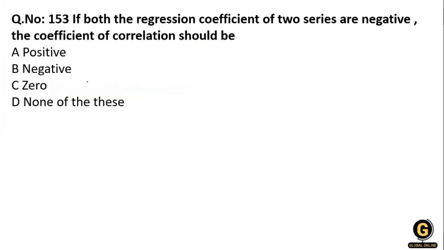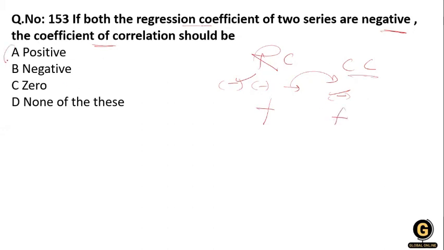Next question. If both regression coefficients of the two series are negative, the coefficient of correlation should be? If the regression coefficients have a negative sign, the coefficient of correlation follows the same sign. If the regression coefficient is negative, then the coefficient of correlation is also negative. If it is positive, then the correlation is also positive. So the answer is negative, and option B is correct here.